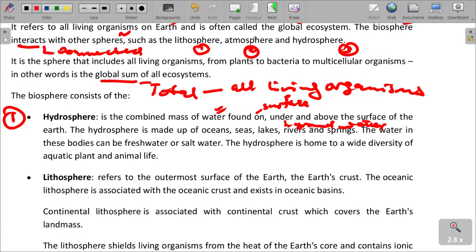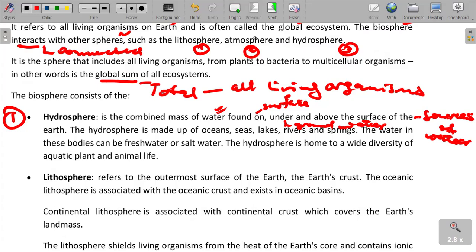We are talking about every source of water, every place which can store water. That is what we refer to as the hydrosphere.